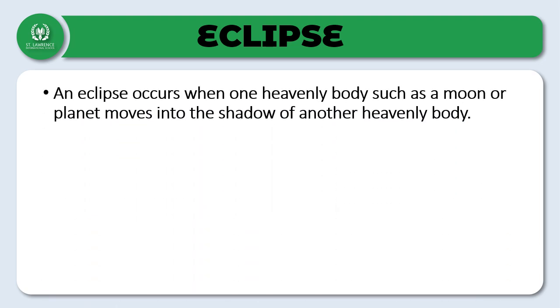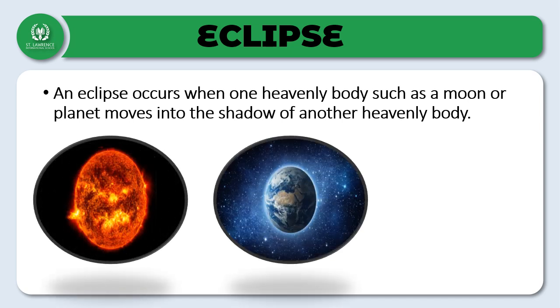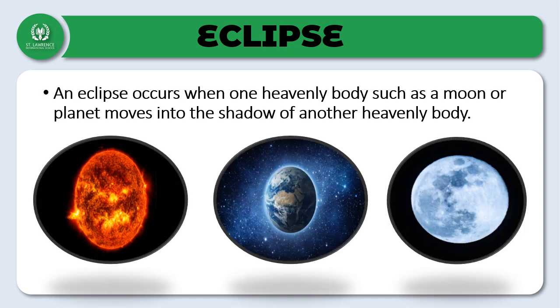So we can define eclipse as: an eclipse occurs when one heavenly body such as moon or planet moves into the shadow of another heavenly body. So when the sun, earth and moon line up perfectly, then the eclipse occurs. Clear, children?